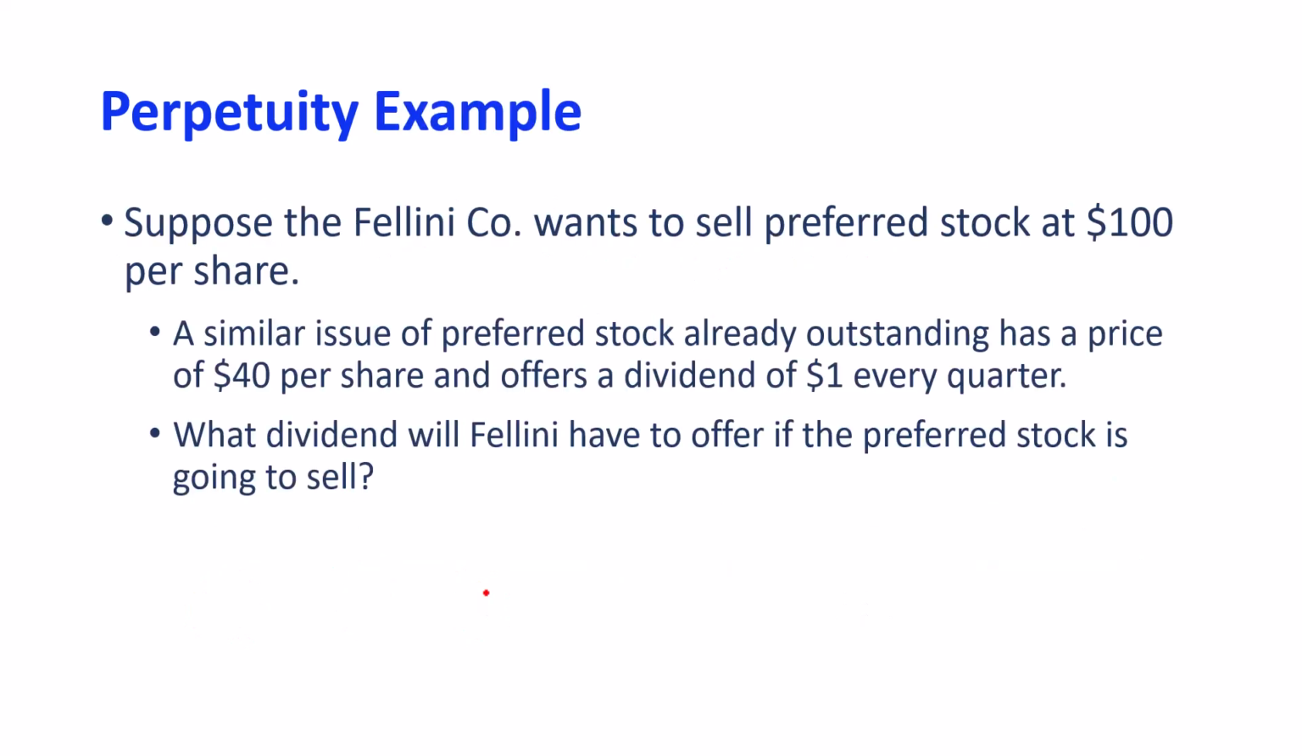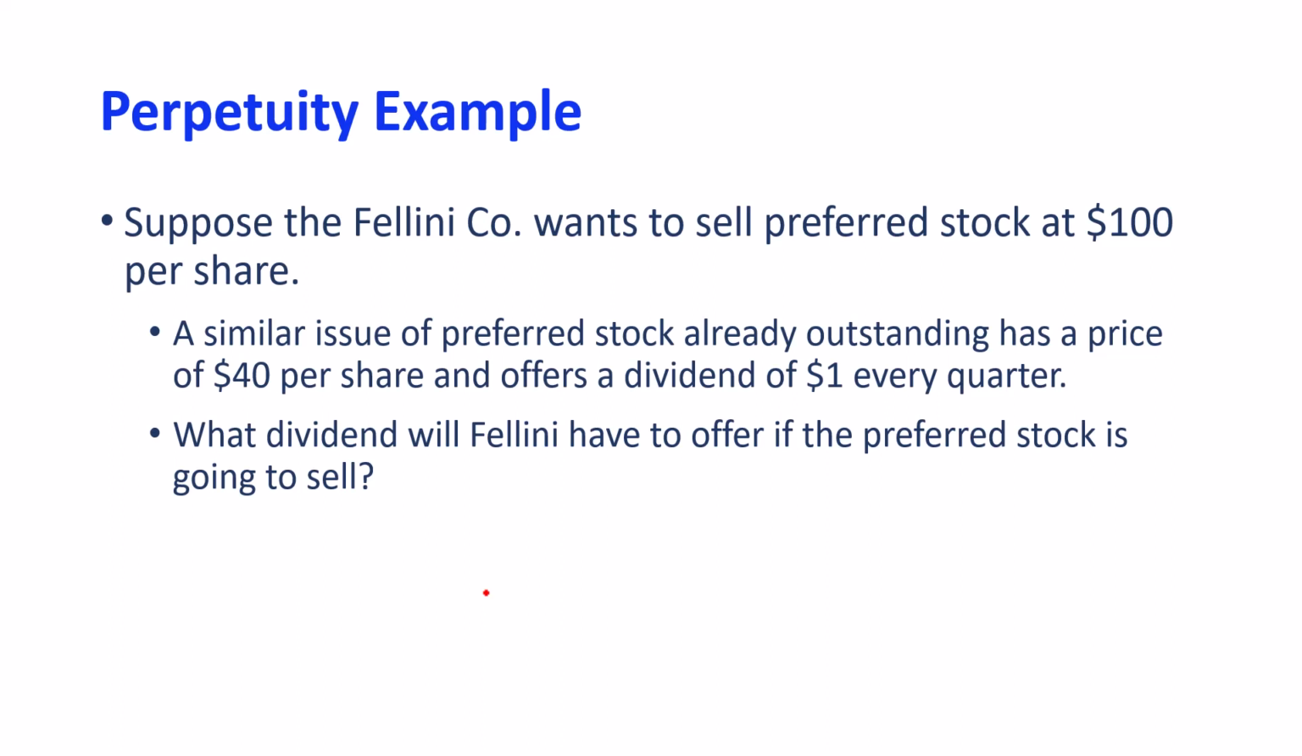So let's look at an example. Suppose the Fellini Co. wants to sell preferred stocks at $100 per share. A similar issue of the preferred stock already outstanding has a price of $40 per share and offers a dividend of $1 per quarter. What dividends will Fellini have to offer if the preferred stock is going to sell?